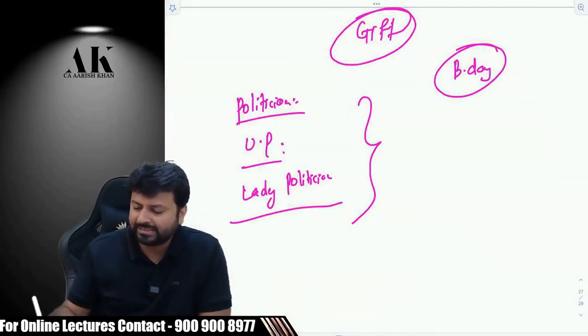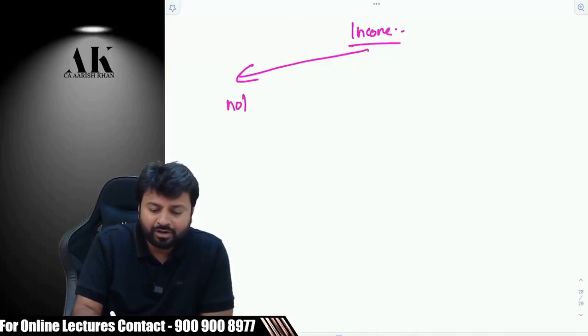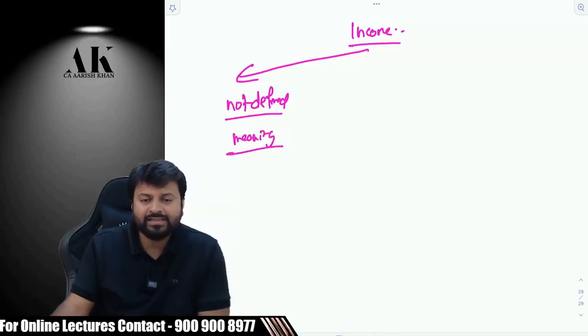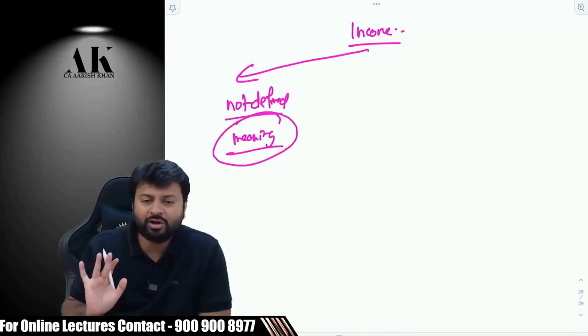So can I say that, I am putting a few things about income, income is yet not defined? Can I say this? We don't know what income is even in 2023-24. We don't know the meaning of income as per income tax law.